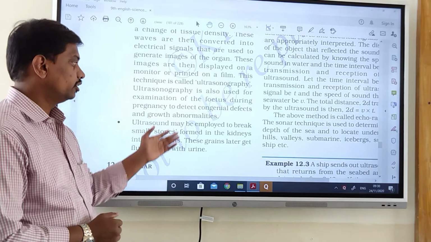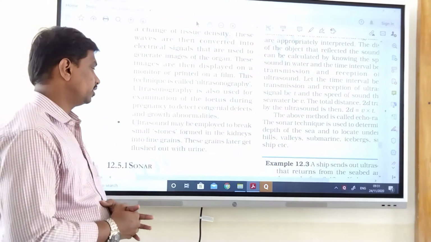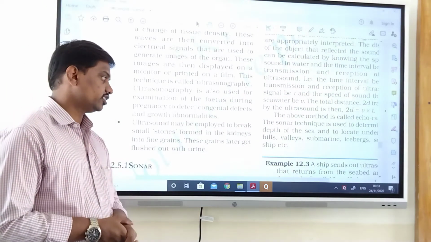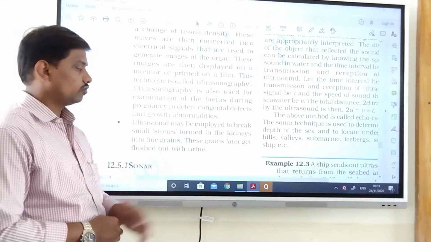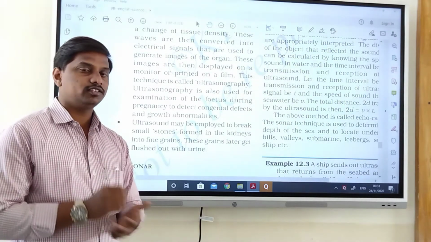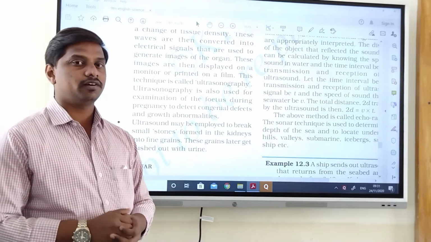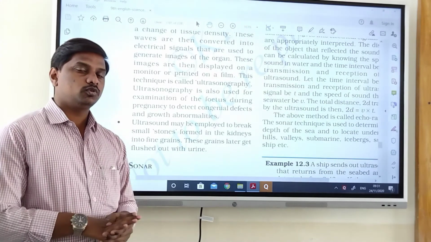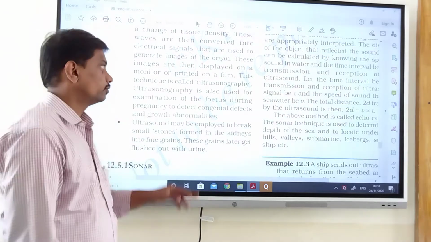Ultrasounds may be employed to break small stones found in the kidneys into fine grains. These grains later get flushed out with the urine. So using the ultrasounds, we are cracking the stones which are present in the kidneys or gallbladder. After the cracking, the stones will pass through the urine.